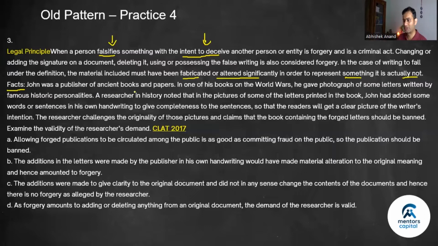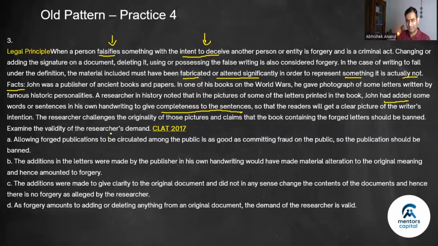John was a publisher of ancient books and papers. In one of his books on the world wars, he photographed some letters written by famous historic personalities. A researcher in history noted that in the pictures of some of the letters printed in the book, John had added some words or sentence in his own handwriting to give completeness to the sentences, so that the readers will get a clear picture of the writer's intention. So he's adding something, but he's not fabricating.